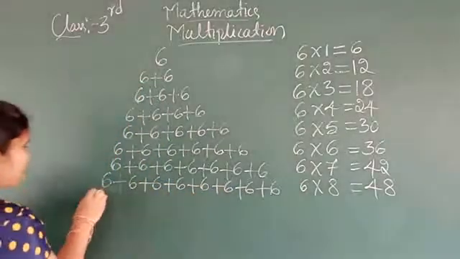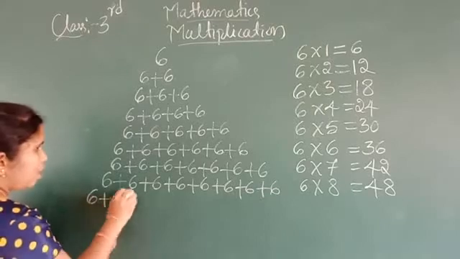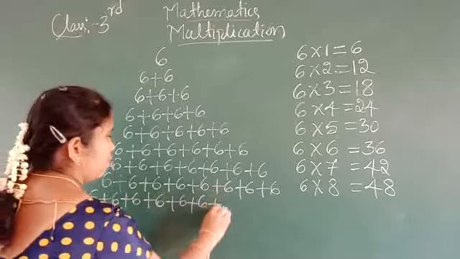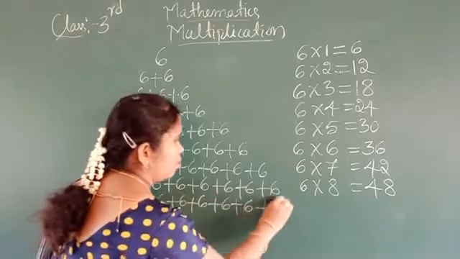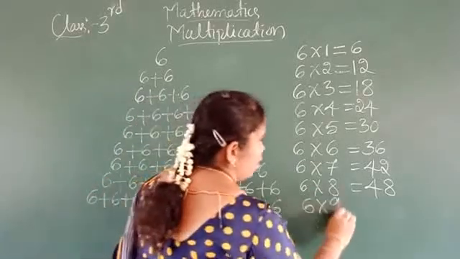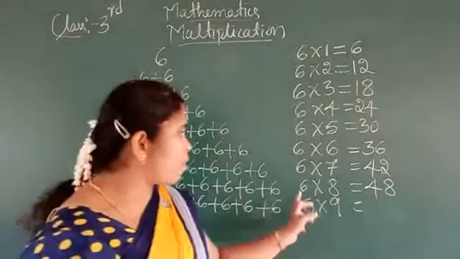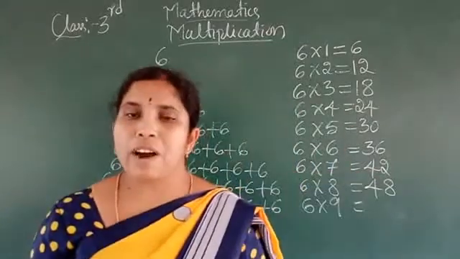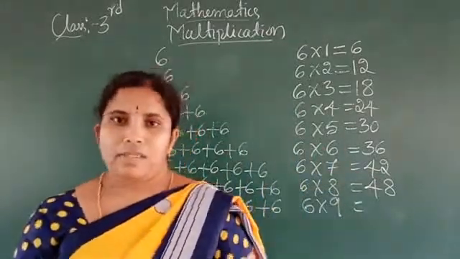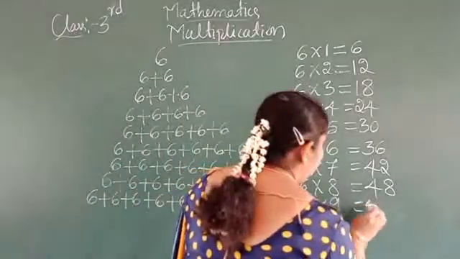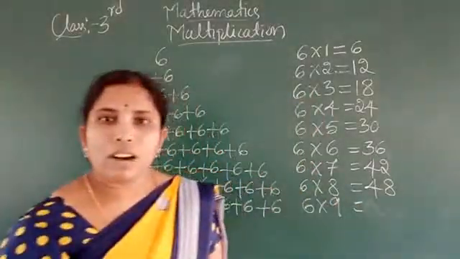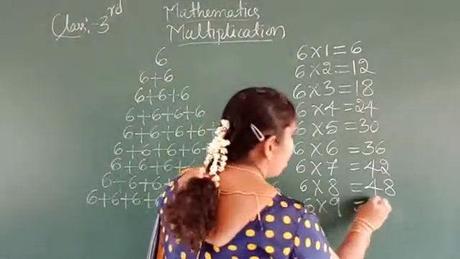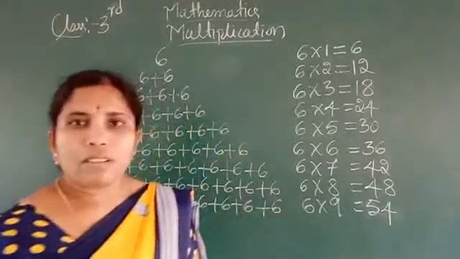Okay, then 6, 9 times. See, 6 for 8 times is 48. 9 times is one more time, add 6 to 48. 48 plus 6, we get 54.